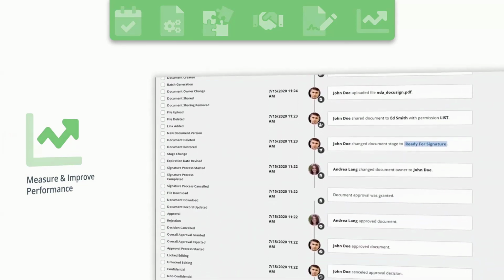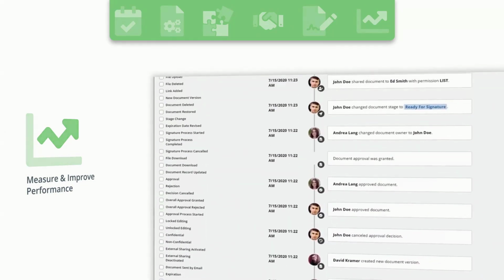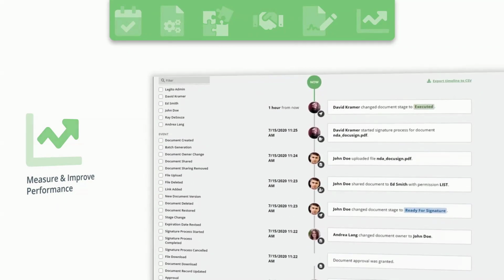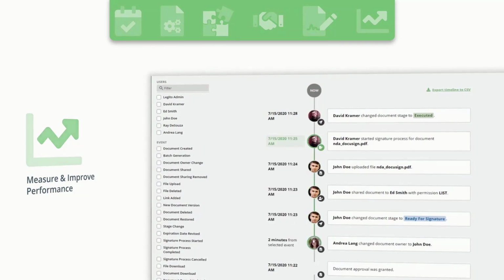Legito tracks all events and actions in your workspace, as well as all choices and data in Legito Smart Documents. Legito then analyzes this structured and categorized data to give you valuable insights into your documents, projects, and processes.